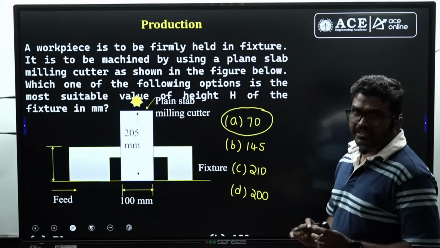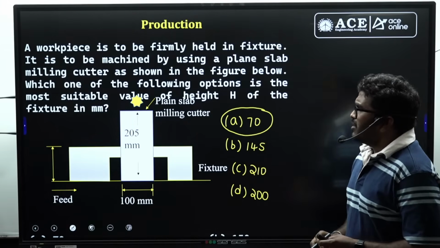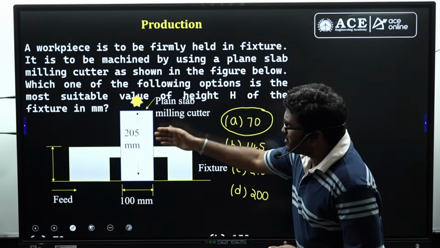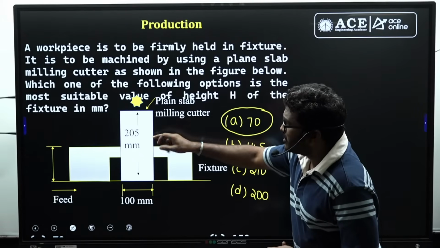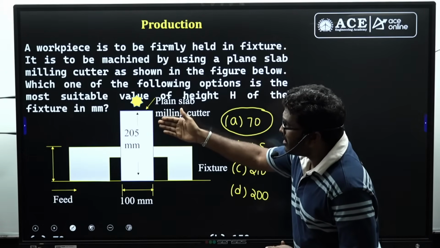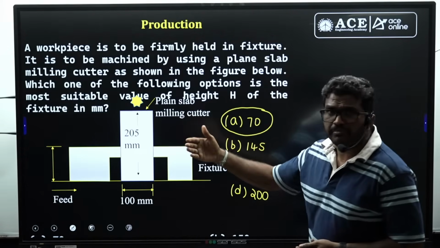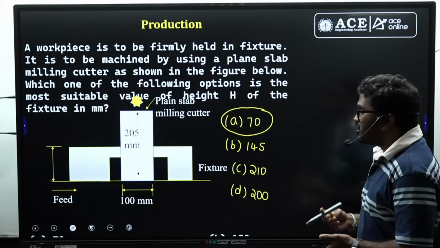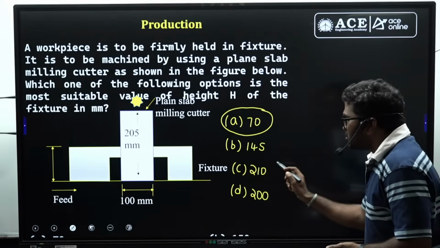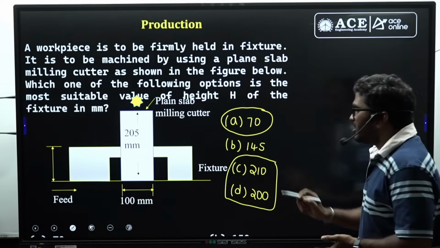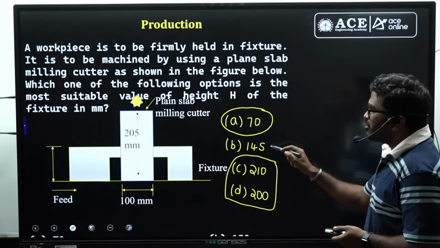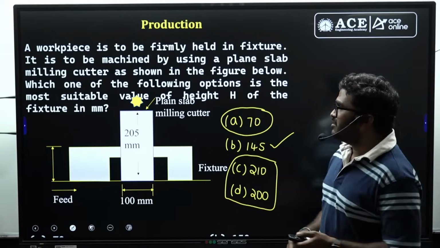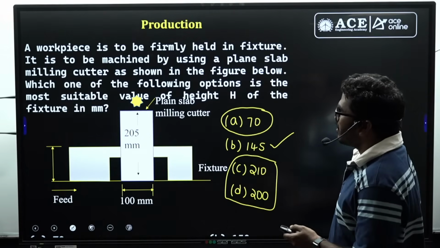It won't be 70. Then the fixture height should not be very near either. Suppose the workpiece height is 205, then a fixture height of 210 or 200 makes it very difficult to do the machining operation, and it is also not economical. So these two are also eliminated, they are uneconomical. So the most appropriate answer for this question is 145. B is the most appropriate answer.